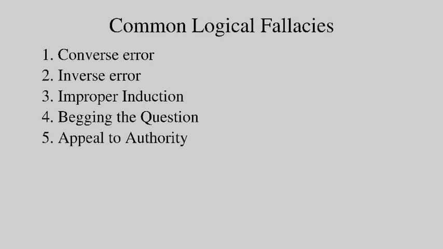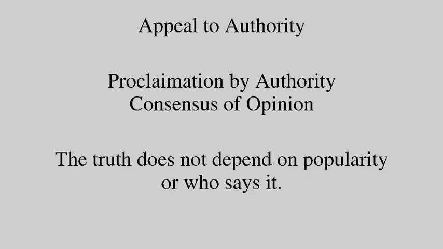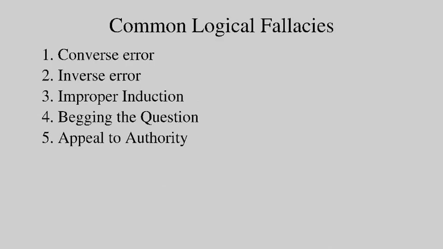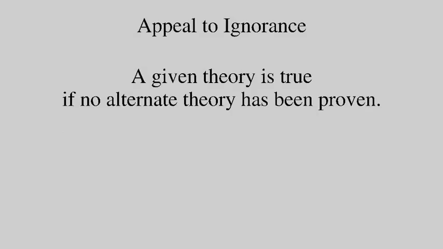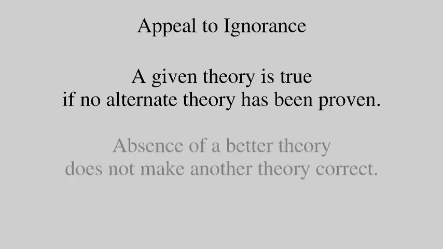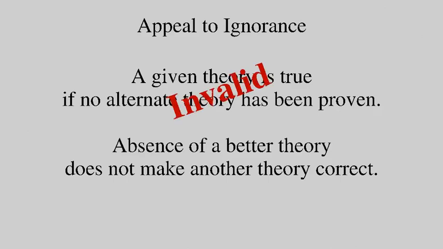Fallacy number 5 is appeal to authority. In science, a proclamation by authority or a consensus of opinion by individuals is not a valid basis for conclusion. The truth does not depend on popularity or who says it. You can find many examples throughout history, and even today, where the highest authorities have believed things which are not true. Our next fallacy, number 6, is called an appeal to ignorance. This assumes that a given theory is true if no alternative theory has been put forth or proven. Obviously, just because we don't have a better theory does not mean that the one we have is automatically correct.